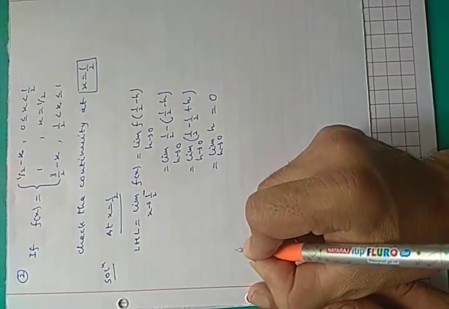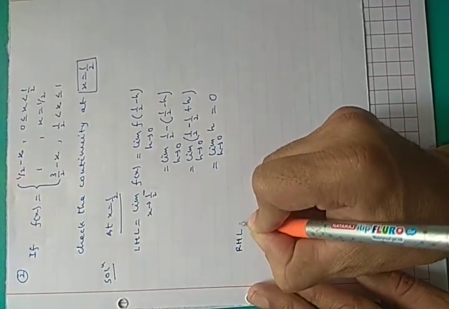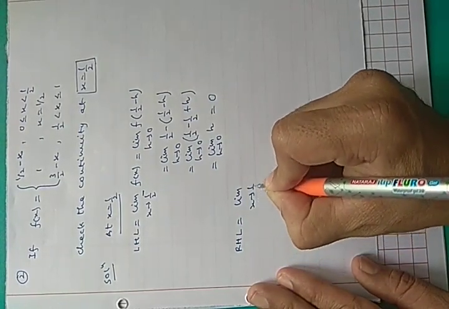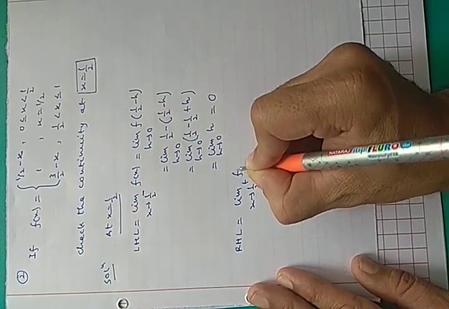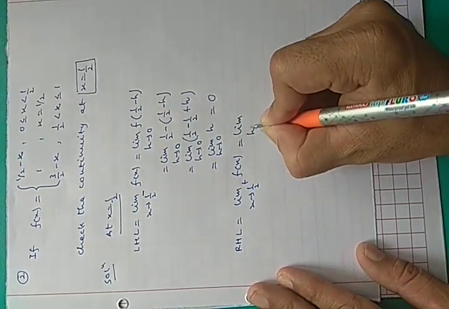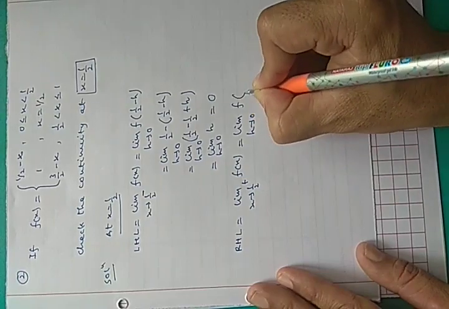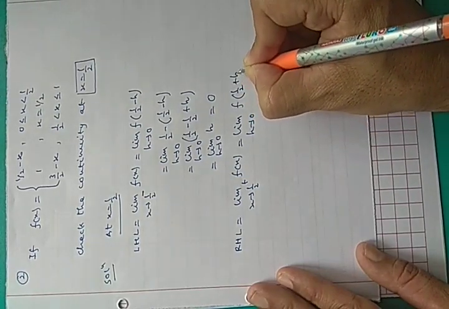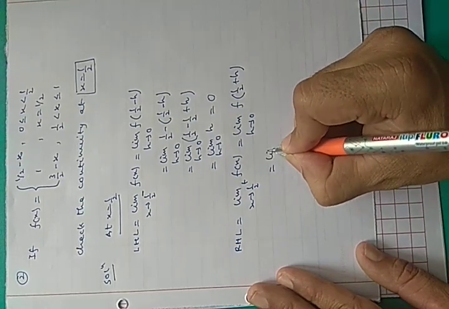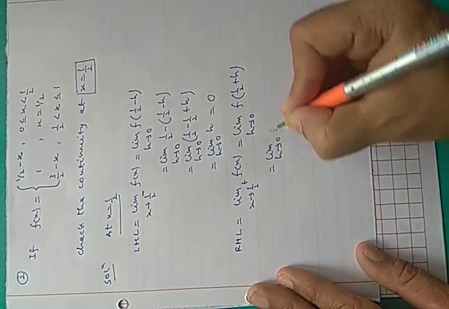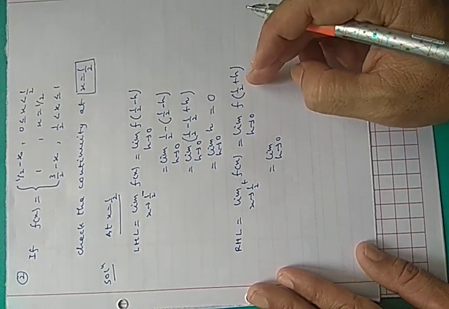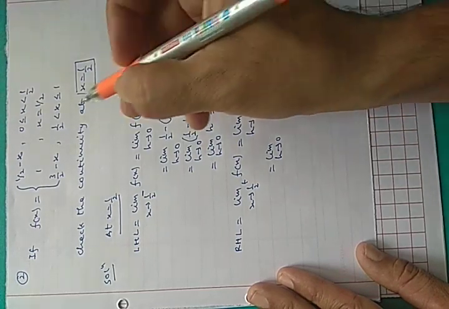So we are getting the left hand limit as 0. Now we find the right hand limit. The right hand limit is limit x approaches 1 by 2 from the right. So this will be limit h approaches 0, f(1 by 2 plus h). Here 1 by 2 plus h is slightly greater than 1 by 2, so which function do you have to take?